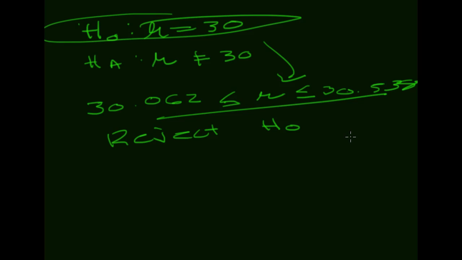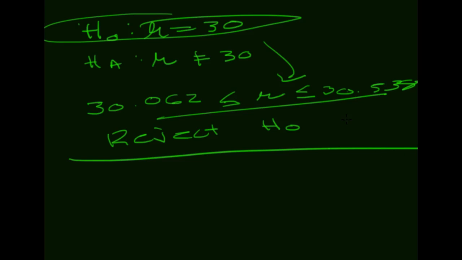So what would we say to the rest of the world here, though? We would say that the data does not support that the average age of a Major League Baseball player is 30. We don't say that we reject the null, we just say that the data doesn't support the claim. This is how we put it into average, ordinary, everyday language.